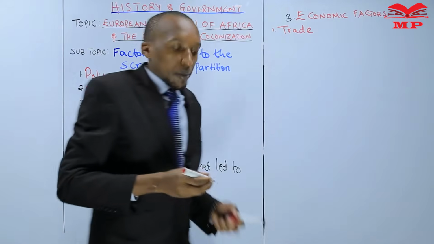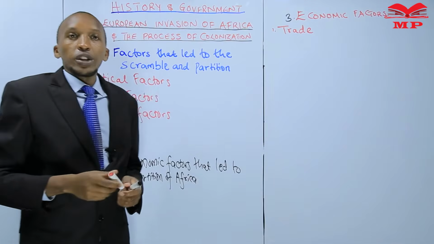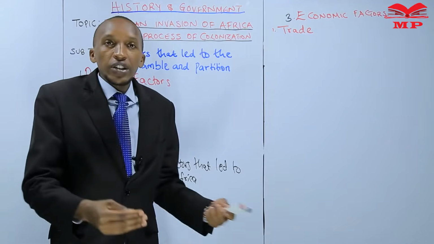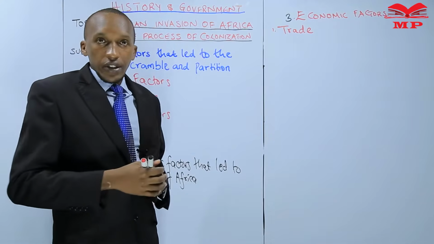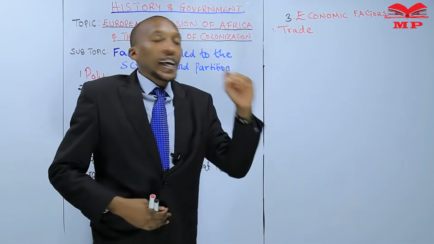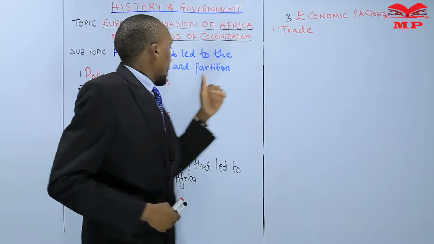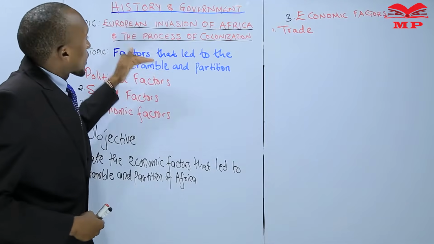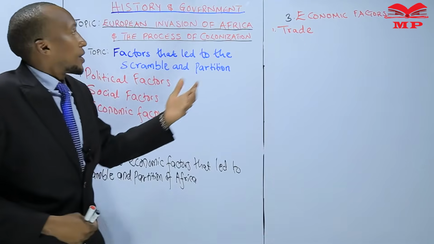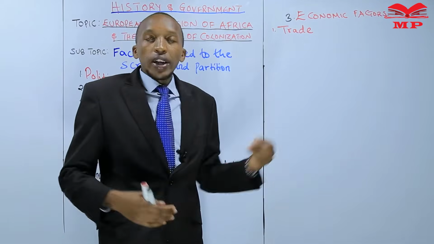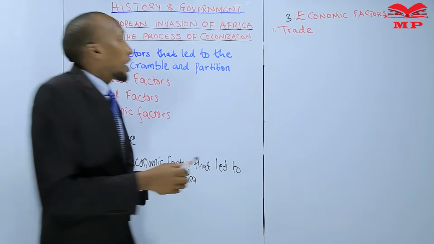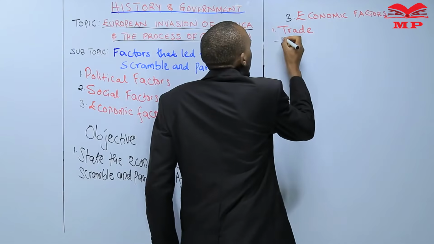Trade. Remember, in your Form 2 work, we defined what trade is. We said trade is the exchange of goods and services, right? So trade is a factor that led to the process of colonization or to the scramble and partitioning of Africa. How? The traders who had come to Africa required protection.